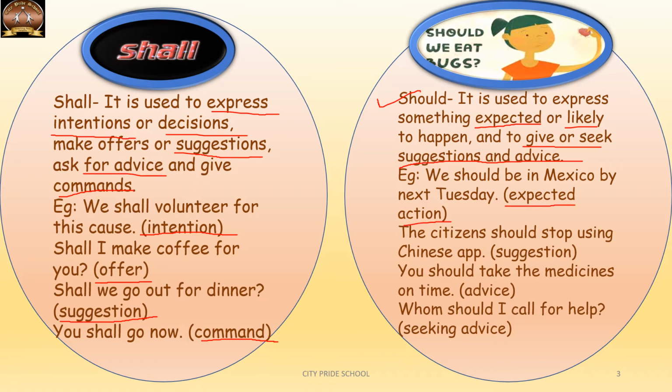The citizens should stop using Chinese apps. So should here is making a suggestion. We are suggesting people to stop using Chinese apps after all the brawl that we've had on the border. Now you should take medicines on time. Probably it's a doctor who's advising the patient that the medicine should be taken on time. Whom should I call for? So should here is expressing advice. So when you seek advice, we can use should.